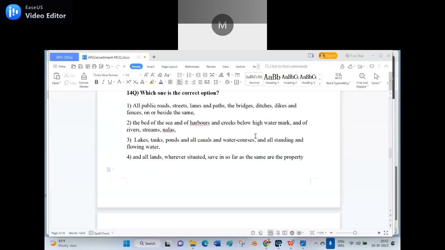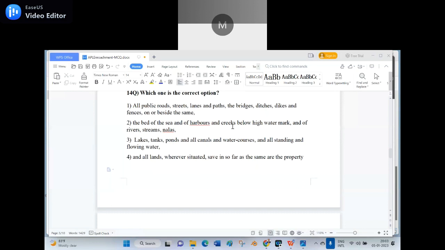And here you say paths, bridges, ditches, dikes, and here they say harbors and creeks. I have not added gulf. Creeks are different, gulf is different. Gulf is like a notch, and a creek means a small water course that joins two big water courses.